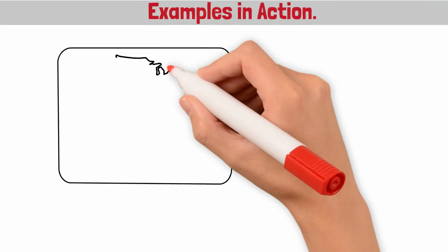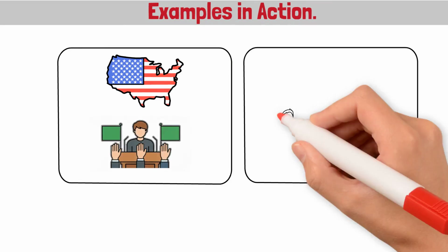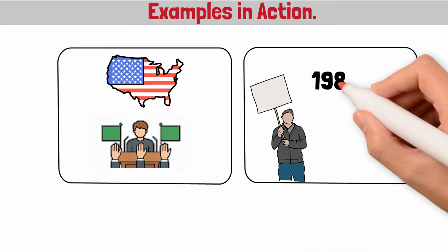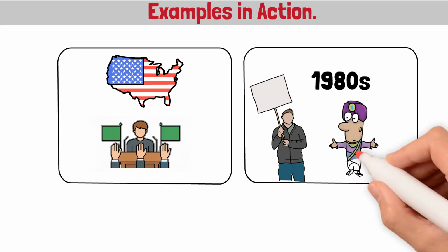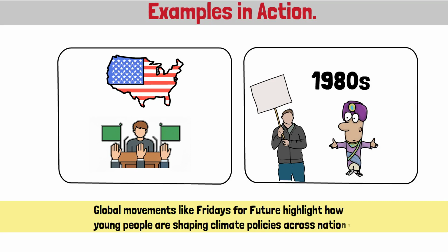Examples in action. The civil rights movement in the U.S. reshaped racial laws and expanded democracy. Poland's Solidarity movement in the 1980s helped end communist rule. Global movements like Fridays for Future highlight how young people are shaping climate policies across nations.